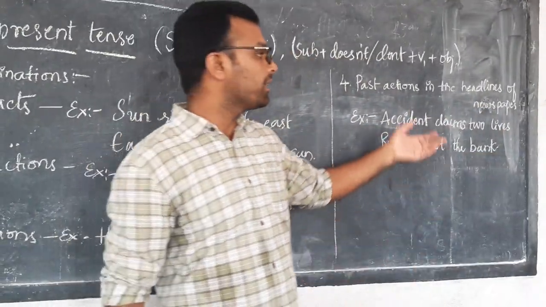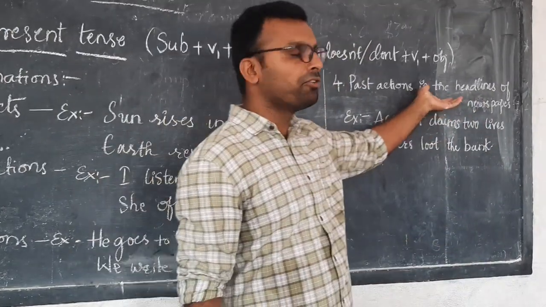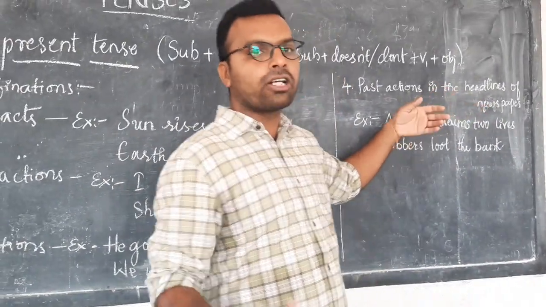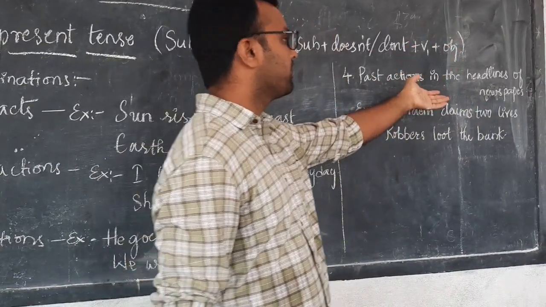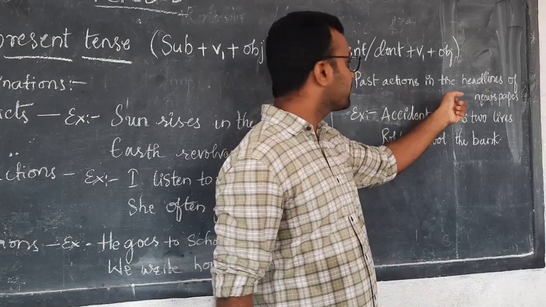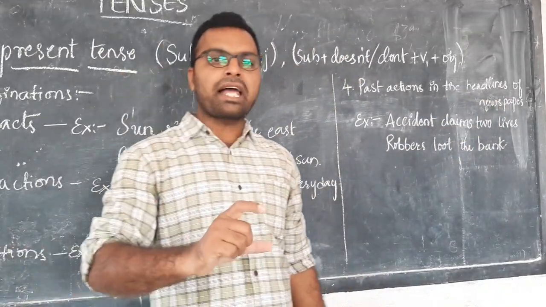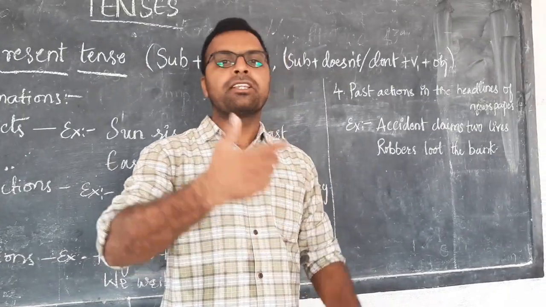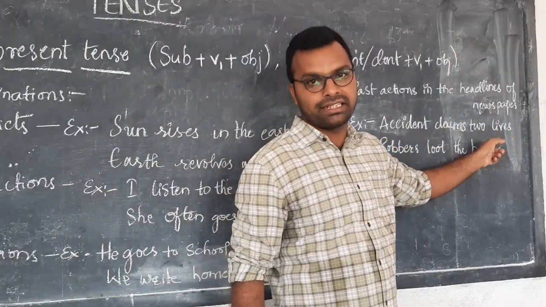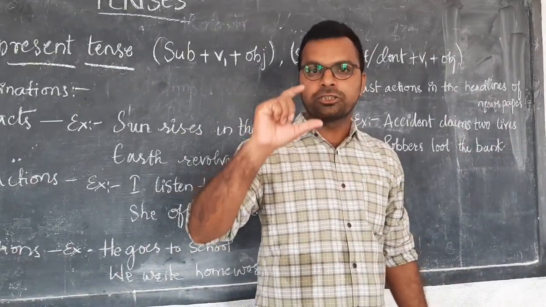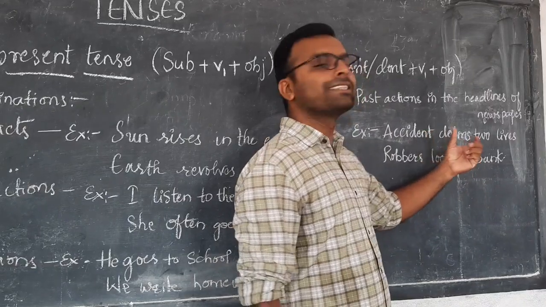Mostly we find this in newspapers. If you are a good reader of the newspaper, you might already know this. If you are not, I'll explain. The past actions in the headlines of the newspaper means yesterday's actions, what happened yesterday, today in the headlines we get in the simple present tense. Only the headlines in the newspaper, above the article, they will give in the simple present.